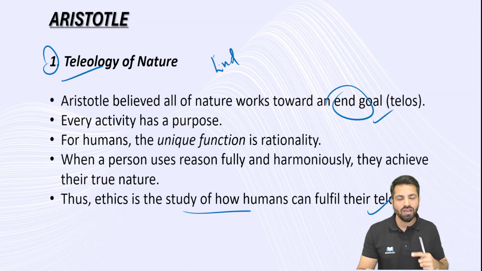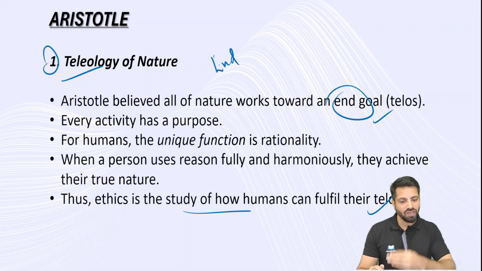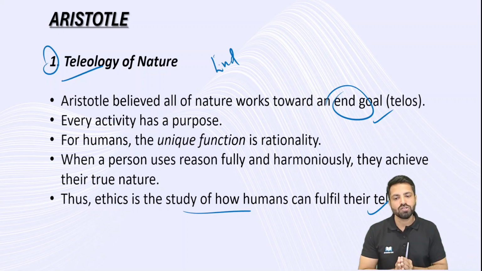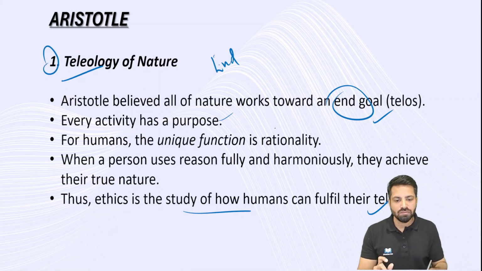I have a certain end goal, and ethics tells you how to fulfill it: understanding the end goal, the path to follow, and the way you fulfill your teleos. All these things were dealt with by Aristotle under the teleology of nature. Every activity has a purpose, and especially if we are fulfilling our end goals, he precisely mentions that it has to be through rationality.